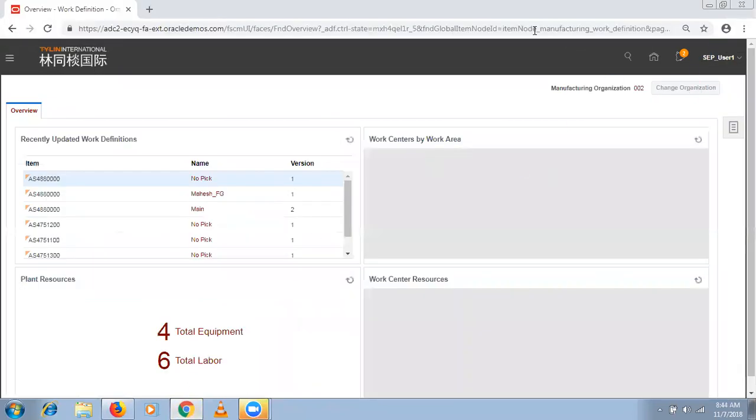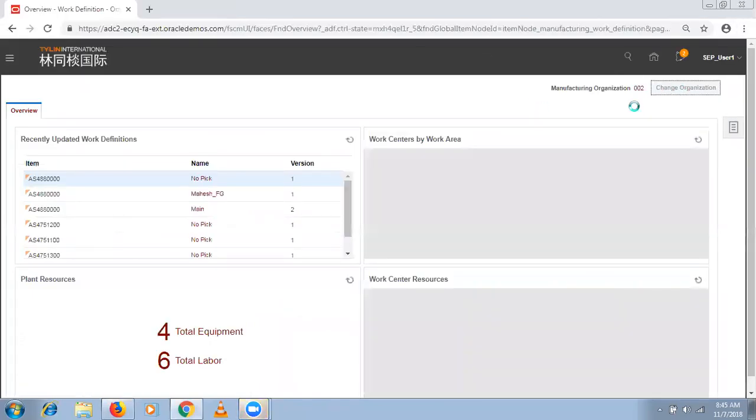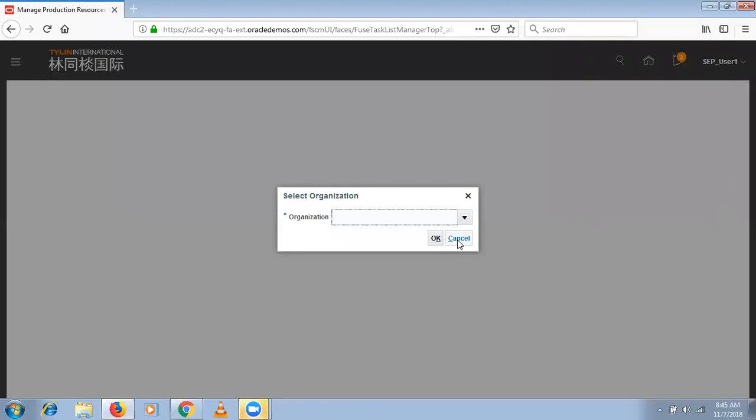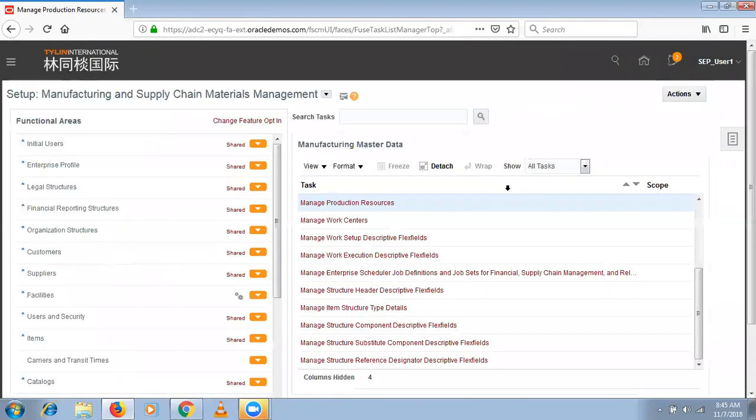So what I will do is, we'll configure these setups. From here, this button just became slow, so it's not an application issue. Just a button, it keeps on running. So rather than wasting time, I'm going to perform the setups from Setup and Maintenance only. We will verify tomorrow from the navigator. So how do we perform the same setups from Setup and Maintenance?